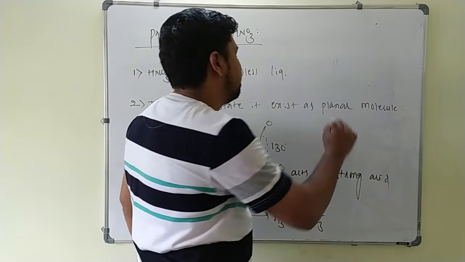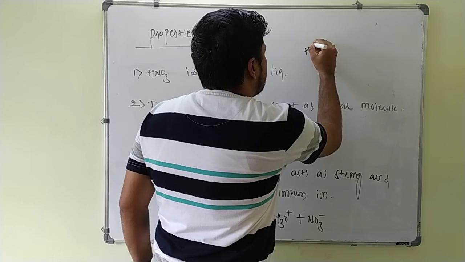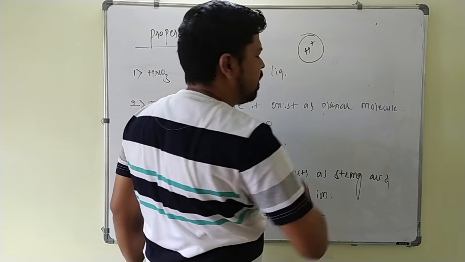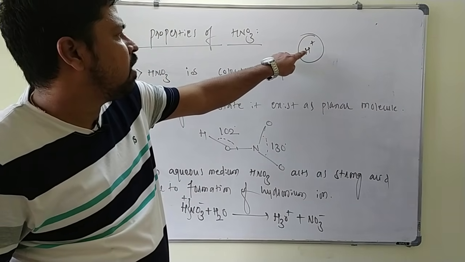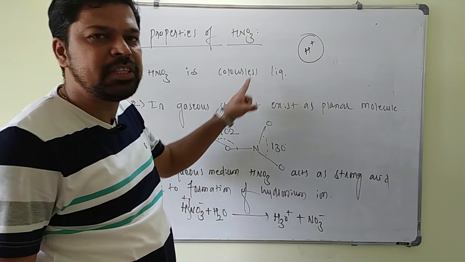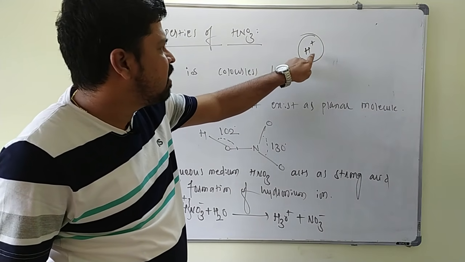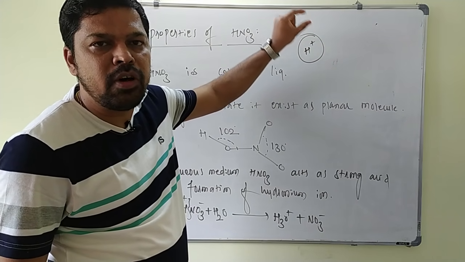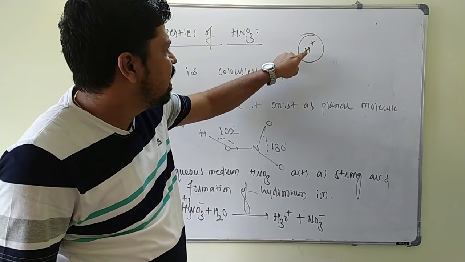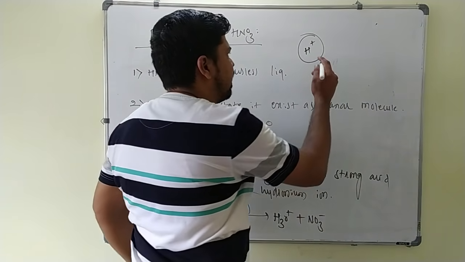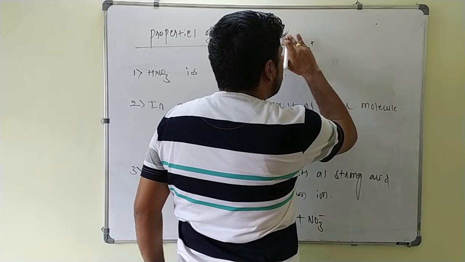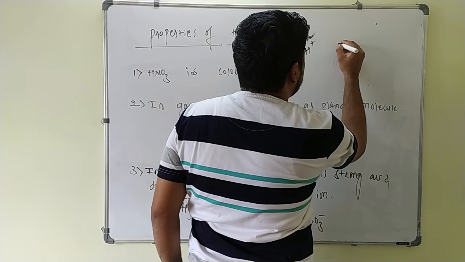Always keep in mind, an acid gives H plus ion. Due to its ability to give H plus ion, it is acidic in nature. But because of its small size and high charge density, this H plus ion is easily captured by water. In the aqueous medium, H plus exists in the form of H3O plus.